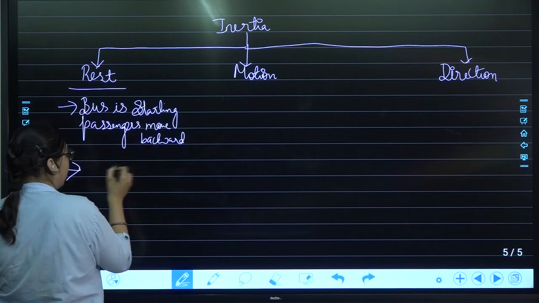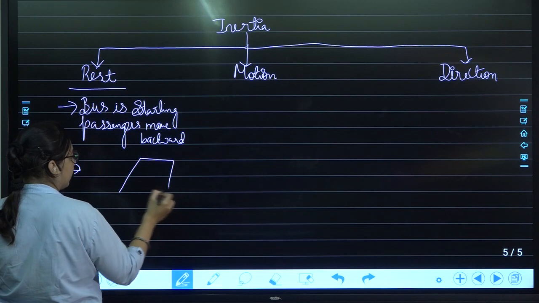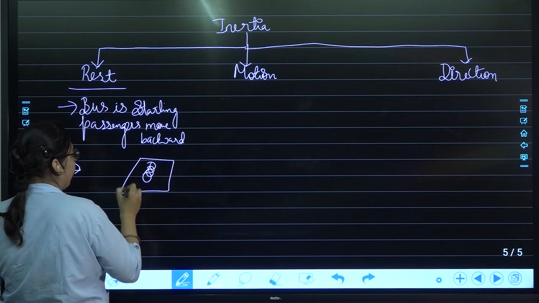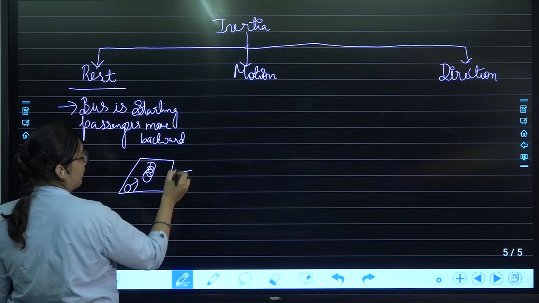the pile in this carom board, this is the pile, and with the striker we are hitting over here.